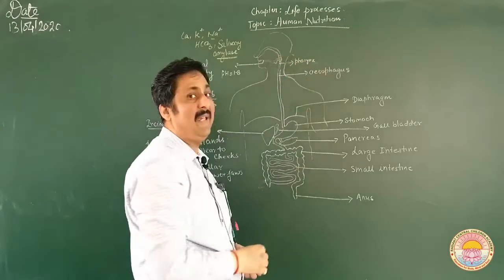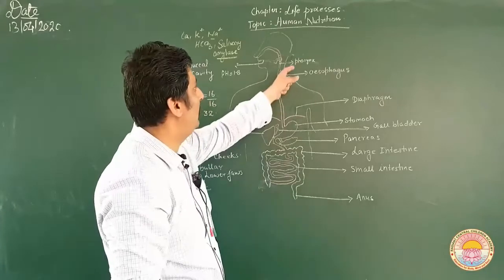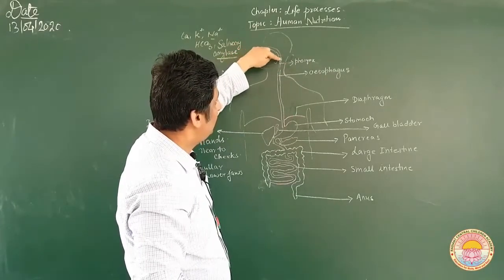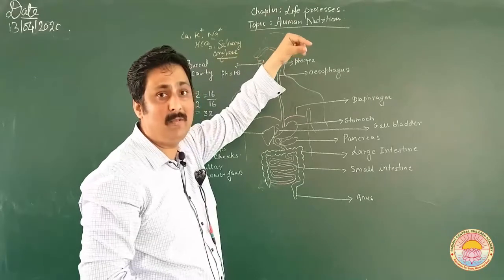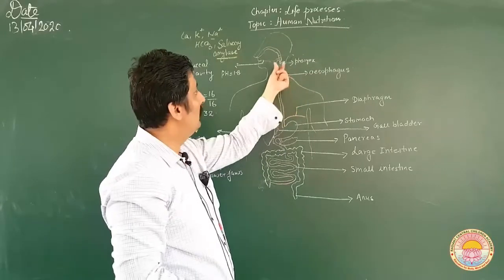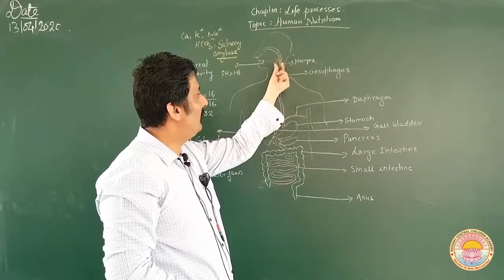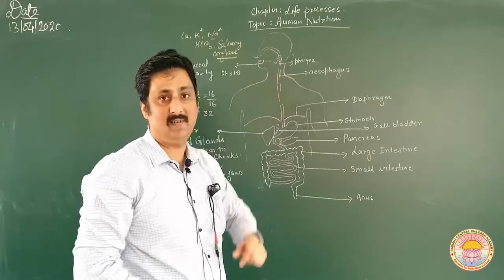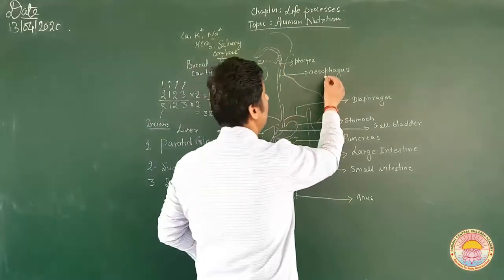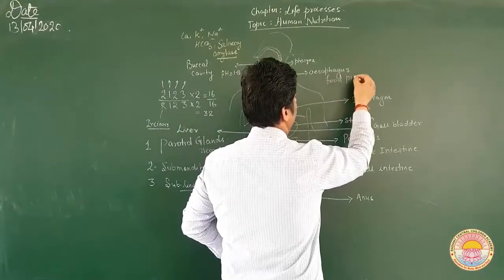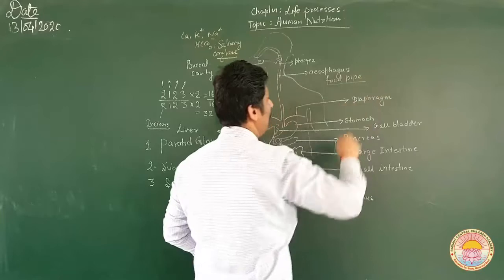This is called the pharynx. It is the common pathway of both the nasal cavity and the oral cavity. Now the food moves from the pharynx to a tube called the oesophagus, also called the food pipe.